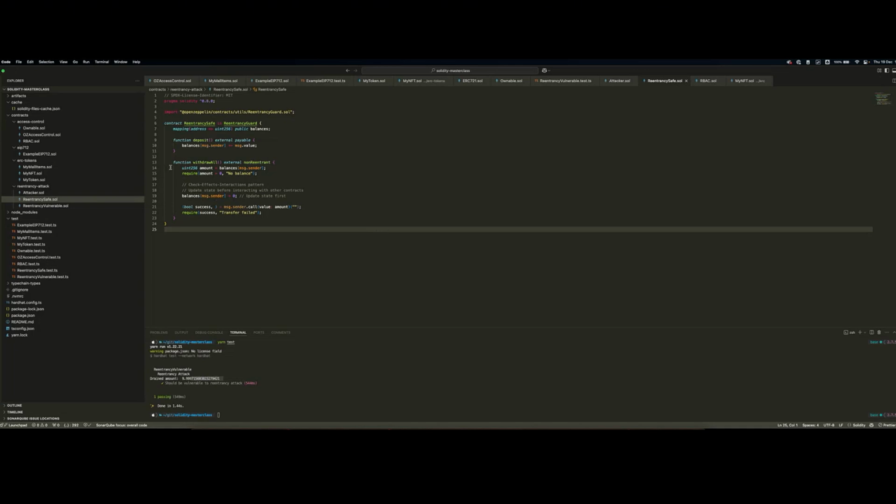This means that if the attacker tries to recursively attack and withdraw, because the balance is already updated before we interact with the contract, what happens is once he receives the native currency and withdraws again, this is already reset, the check fails, so he's not able to reentrantly attack the depositor smart contract.